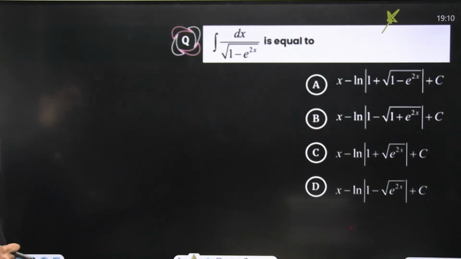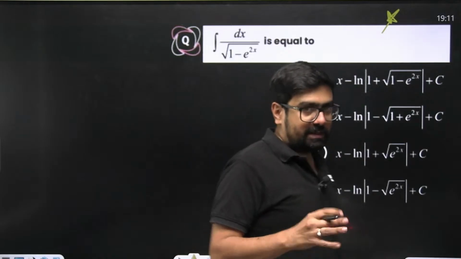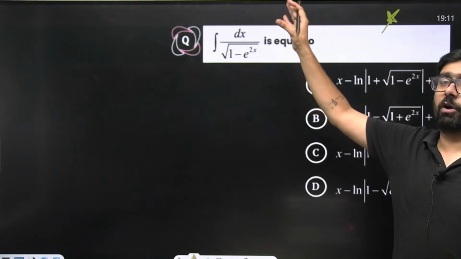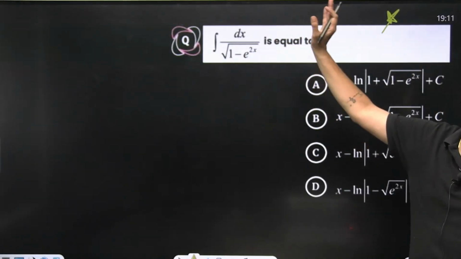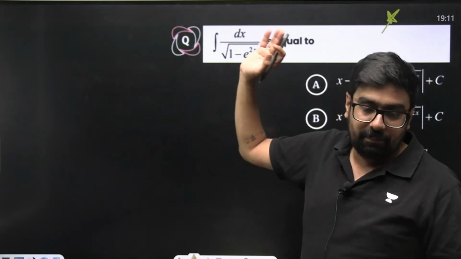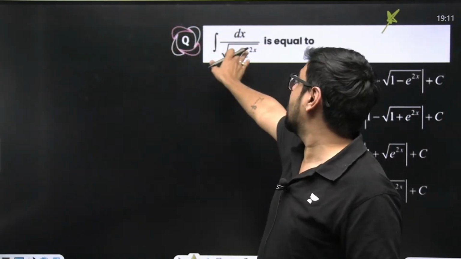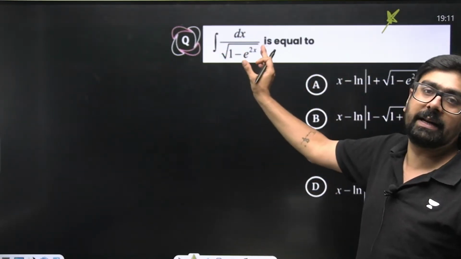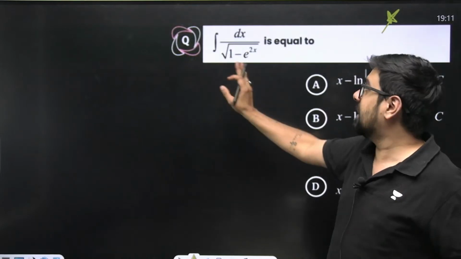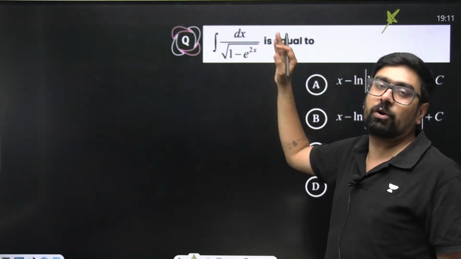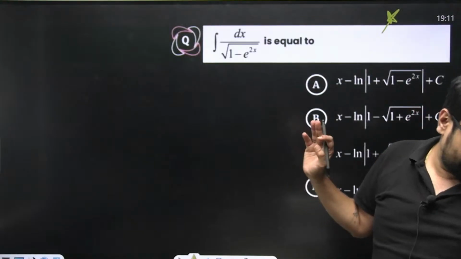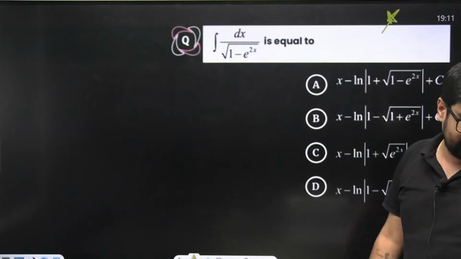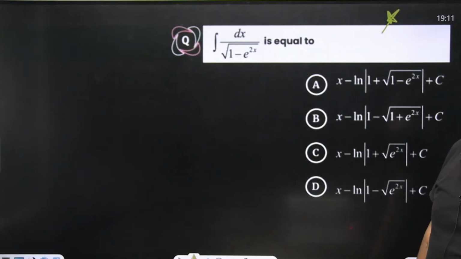Because sometimes we think that this is of the form 1 by 1 minus x square. This is not actually of the form 1 by 1 minus x square. Don't apply the formula of 1 upon square root of 1 minus x square, because that's going to cause a problem. We cannot generalize. This is not x, this is e to the power x. If we have x, or some linear term in x, then only we can apply the formulas. If you're thinking this is of the form 1 by square root of 1 square minus x square, then you're wrong. This cannot be sine inverse x plus c or sine inverse e to the power x plus c. You'll have to think of something else over here.